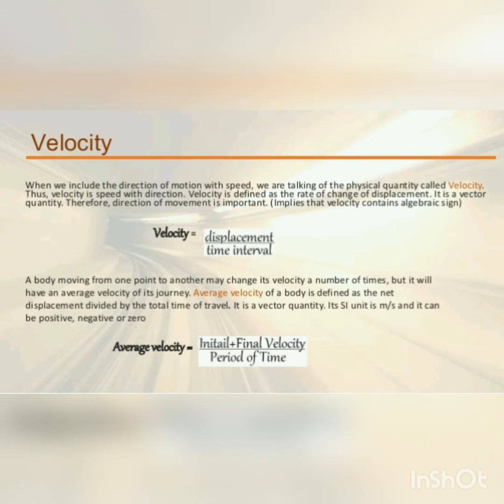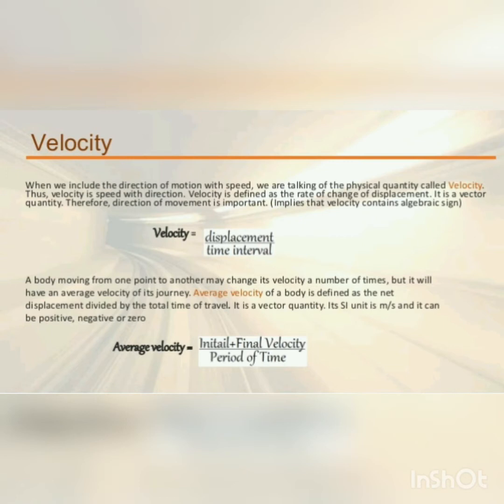To have a constant velocity, an object must have a constant speed and a constant direction of motion. It is calculated as displacement by time taken. A body moving from one point to another may change its velocity a number of times, but it will have an average velocity for its journey. Average velocity of a body is defined as the net displacement divided by the total time of travel.